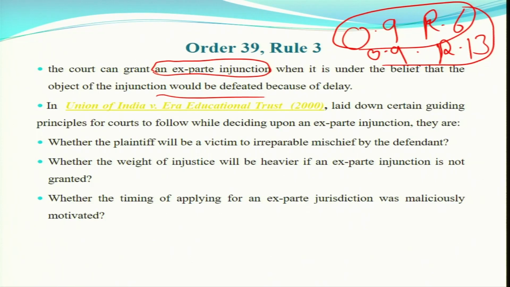But if the opposite party is not coming even after serving summons, then the purpose of this order would be defeated, because we are trying to protect the subject matter of the suit, to preserve the property, to save the property from wastage, from alienation, from any kind of other disposition. The court is trying to do this, but if after serving summons the opposite party is not coming, then this is the ultimate relief. It means an ex parte injunction can also be there when the defendant is not coming.